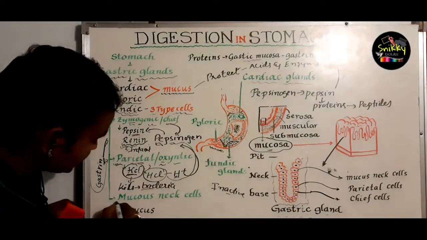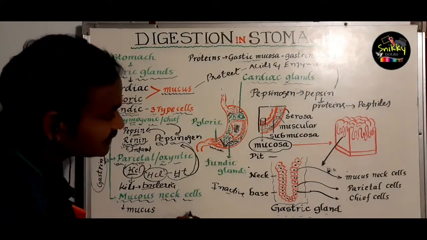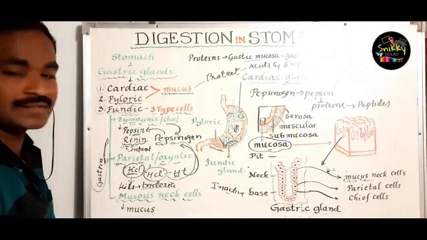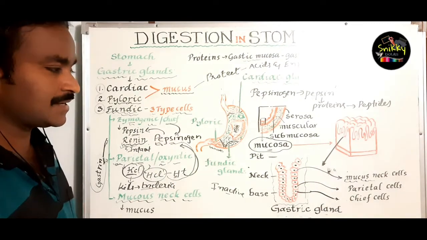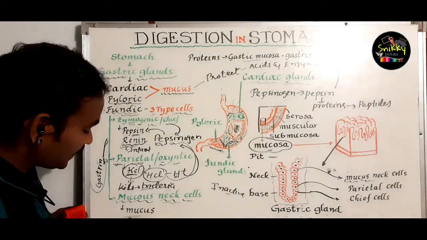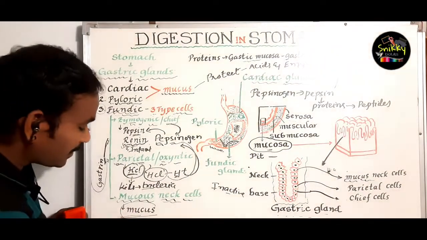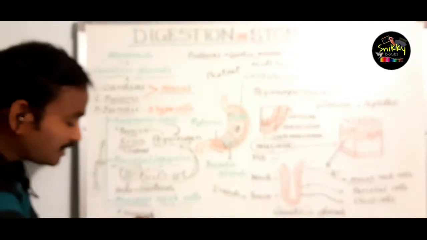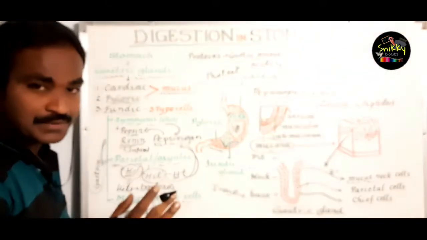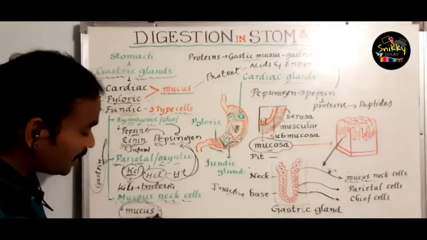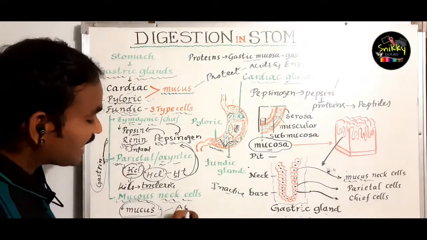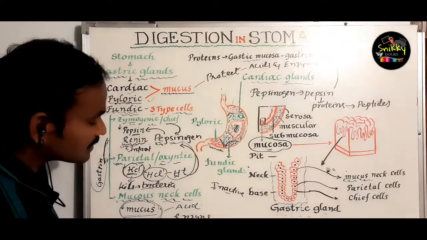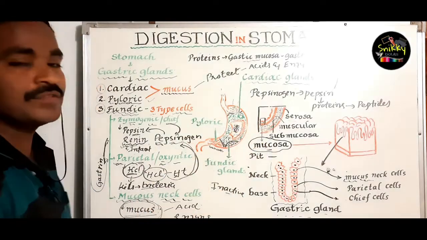Next cells, mucus neck cells. These mucus neck cells are usually near the pit of the layer of the stomach. These mucus neck cells secrete a liquid called mucus, like cardiac cells and pyloric cells. What is the main function of the mucus? Already I mentioned to you. This mucus protects the inner layer of the stomach from the acids and enzymes.